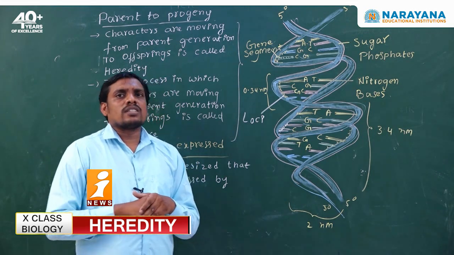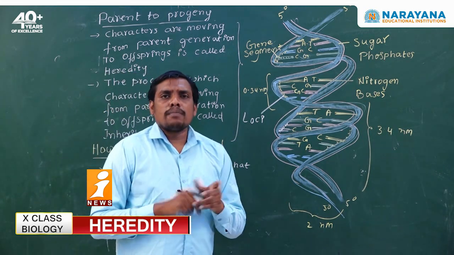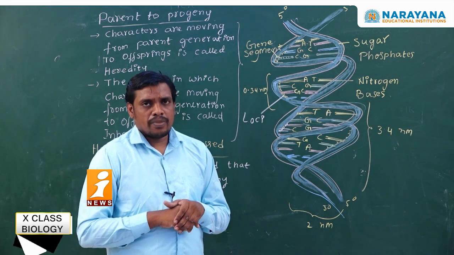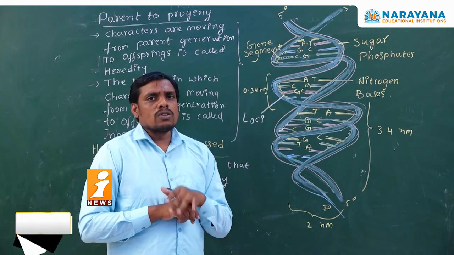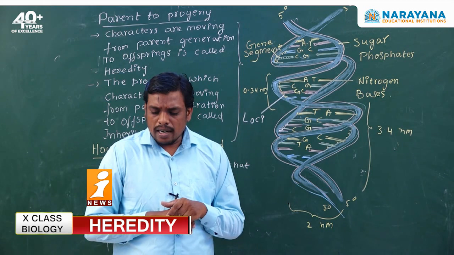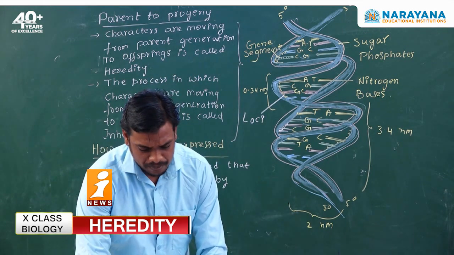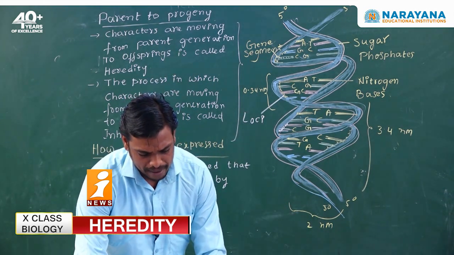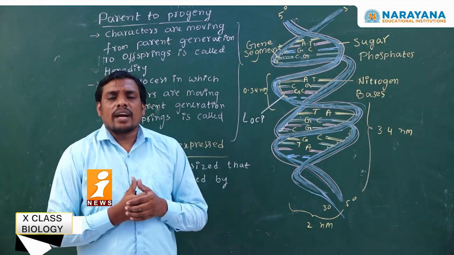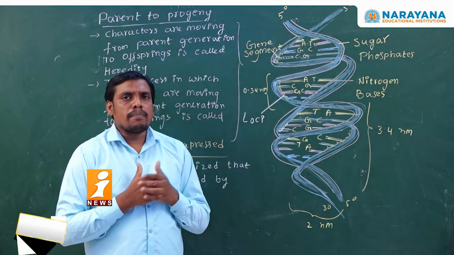Two more scientists were there, namely Rosalind Franklin and Maurice Wilkins.